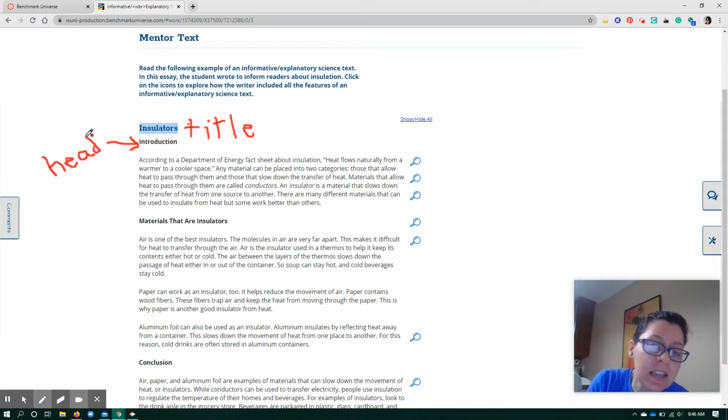Different types of essays, as you'll learn next year, as you've learned this year, have different expectations. So whenever you do an essay, we go over expectations, because a different type of essay will have different requirements. So to review, your title introduces us to what your topic is. Your headers organize the writing itself. This first header says introduction, so I know that this paragraph right here will introduce the topic that the essay is going to talk about.